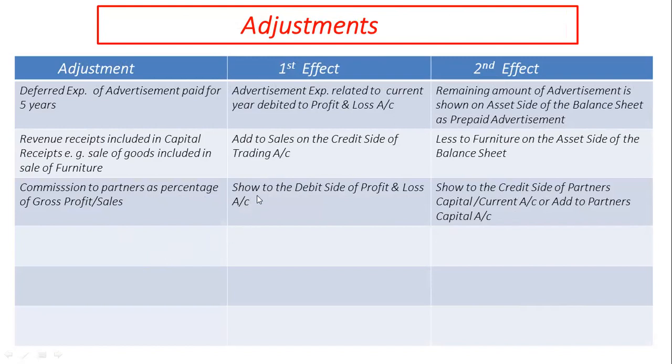First effect is shown on the debit side of profit and loss account, and second effect is shown on the credit side of partners' capital or current account, or added to partners' capital or current account. So these are all the adjustments and their two effects.